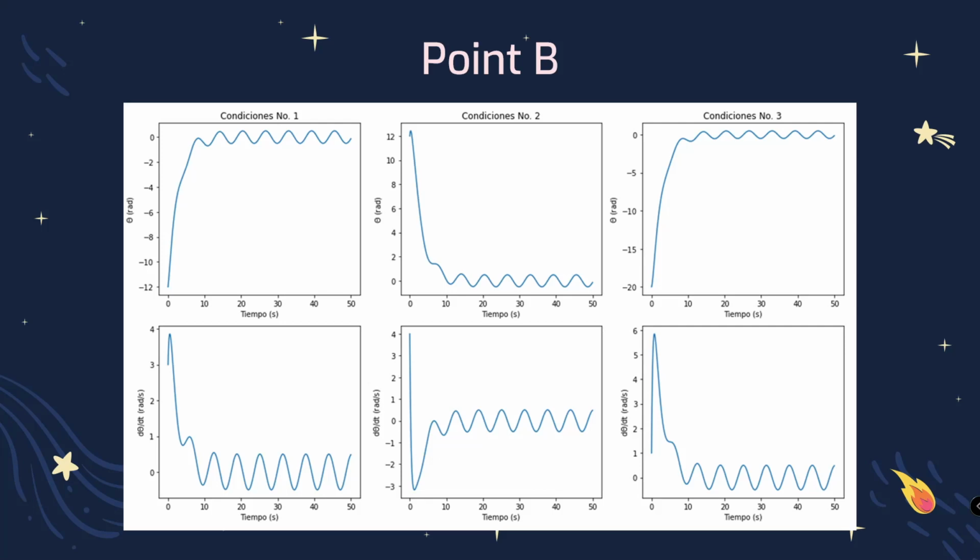For point B, after considering the moment of inertia of a thin rod of length L equals 1 meter and mass m equals 2 kilograms, the elastic constant K for steel and iron, the torque T equals cos(w t), where w equals 1, and using three different values for the angle theta and time, the graphical results of point B are as follows.